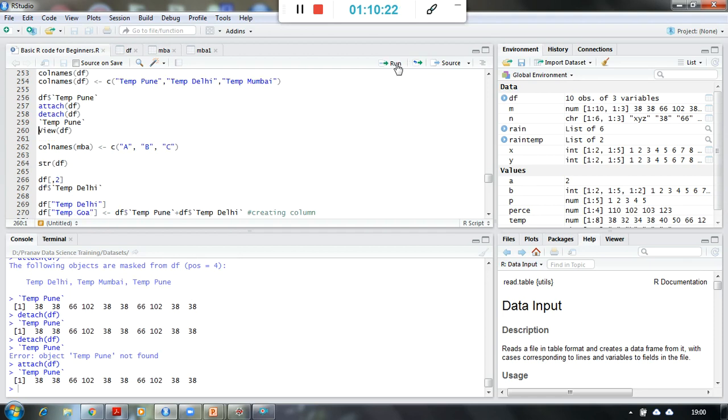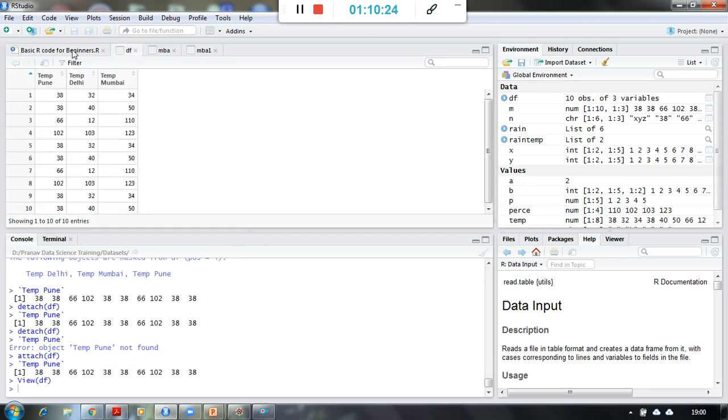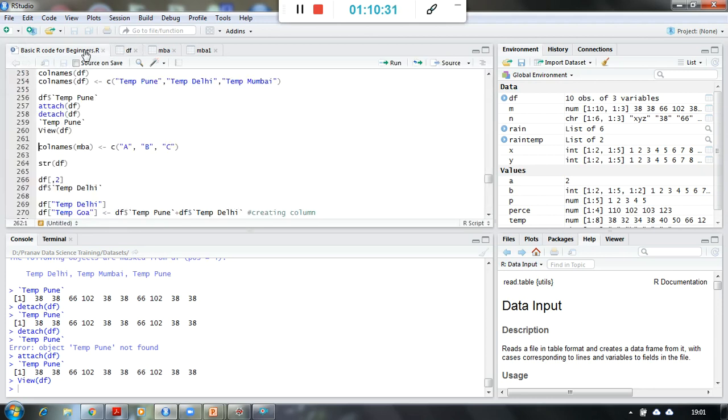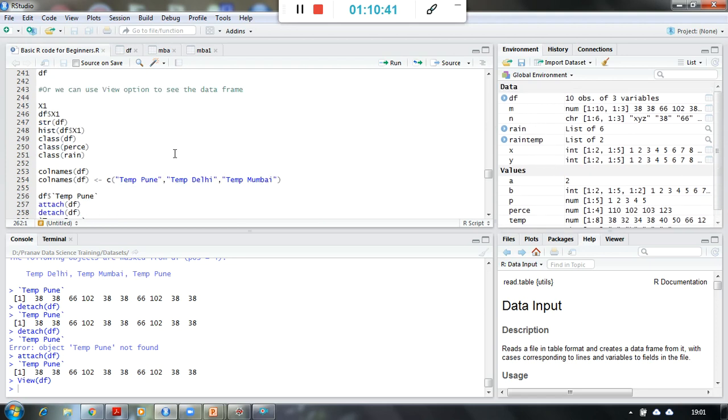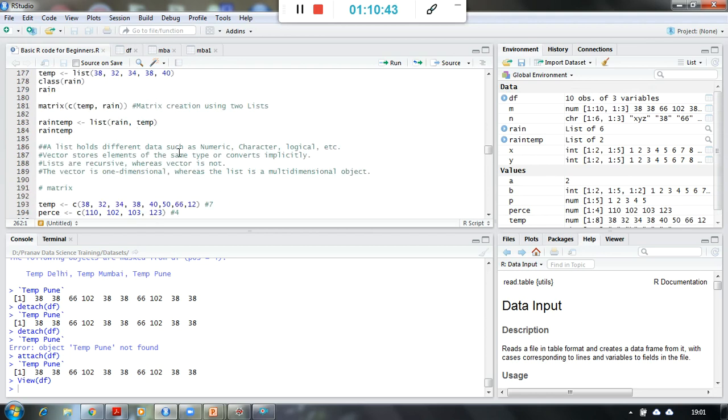Okay. So viewing, we have seen already how to see the data. Look at that, the column names have been changed and the information has now become meaningful. Similarly, I can change the column names of our MBA data. Where is the MBA data? Is it there? Oh, we have removed it. So let me bring it again.